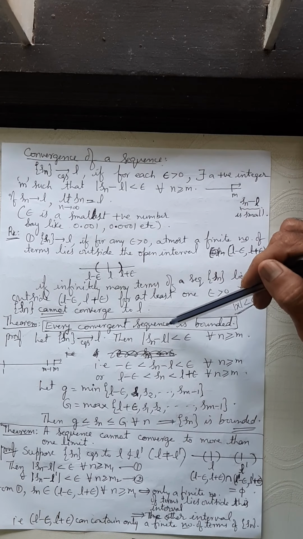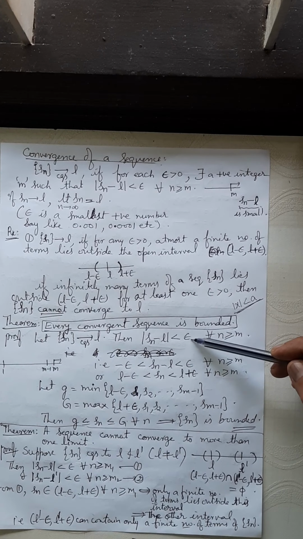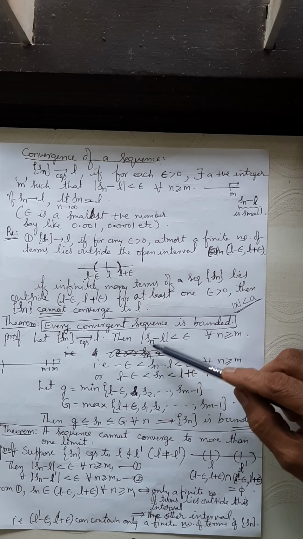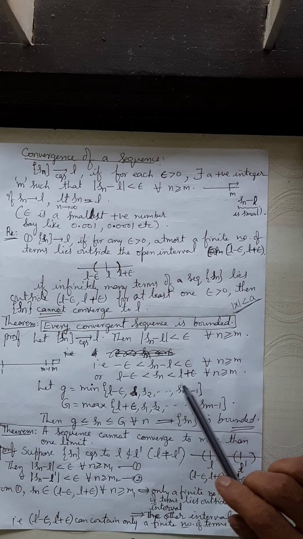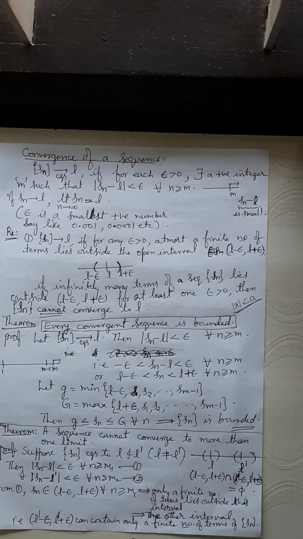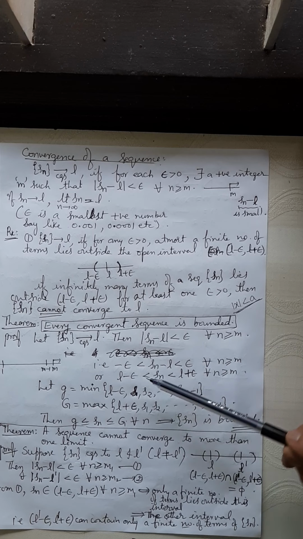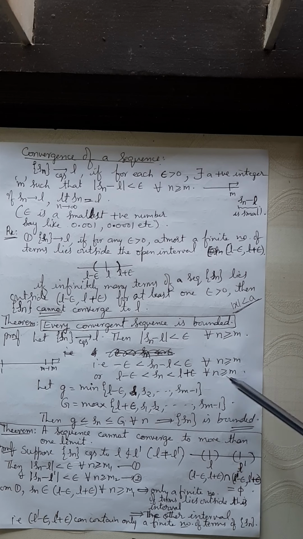So if a sequence is convergent, then it is bounded. Every convergent sequence is bounded. You understand? You assume that the sequence is convergent to L, then by definition mod Sn minus L is less than epsilon for every n greater than or equal to m. This means that Sn minus L lies between minus epsilon and plus epsilon. Adding L on either side, you get this inequality. Now which one would you take as the minimum value and which as the maximum value? You take small g as the minimum of the values, including L minus epsilon, which is already on the left. And this is happening to the right of m.